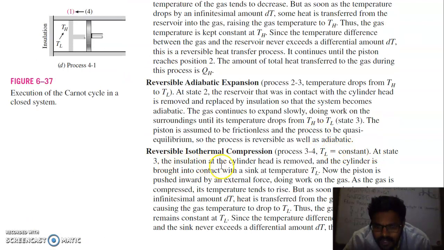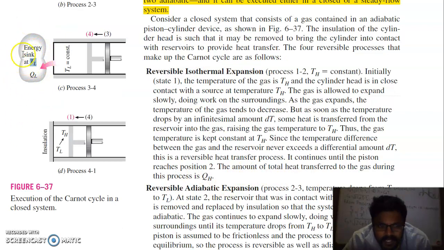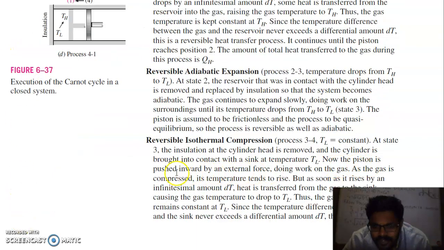At state 3, the insulation of the cylinder head is removed and the cylinder is brought into contact with the sink at temperature TL. This is your sink temperature, TL, the energy sink. Now the piston is pushed inward by an external force doing work on the gas. As the gas is compressed, its temperature tends to rise.